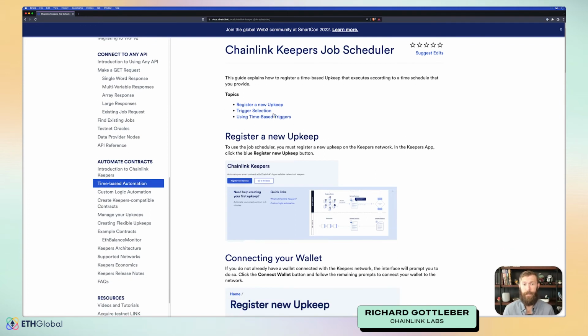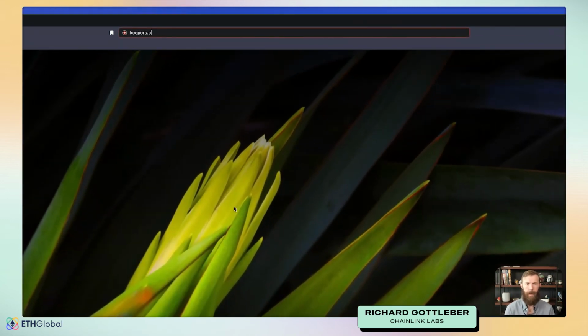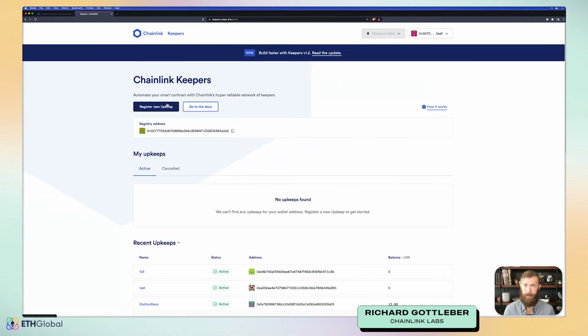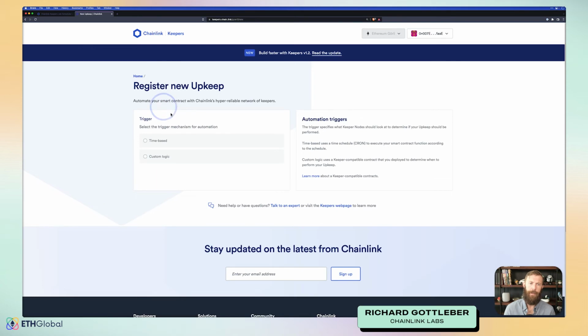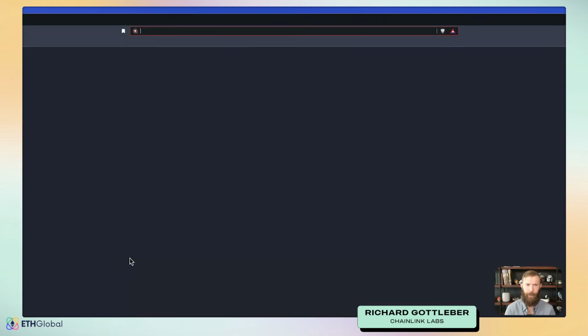So the first thing we need to do is head to keepers.chain.link. Again, this is going to be similar to VRF in that we'll need to create a new upkeep, similar to VRF subscriptions, but slightly different. So let's register a new upkeep, and I mentioned that we're going to do time-based. Now we're running into the first problem. We need a contract. So let's head to Remix.